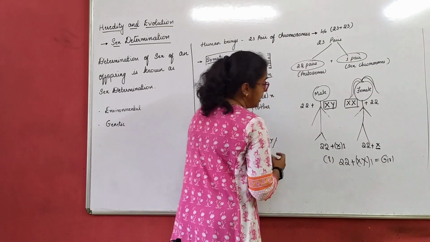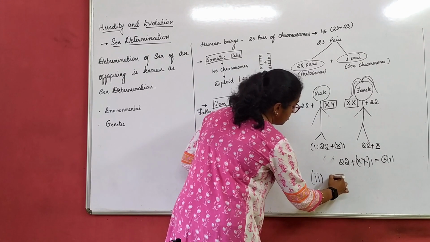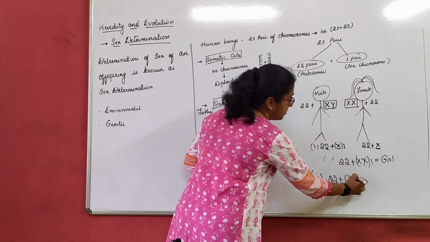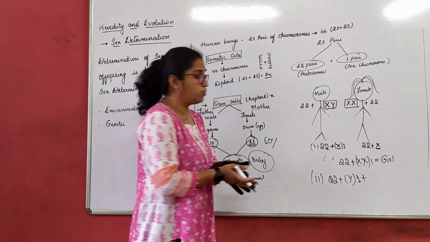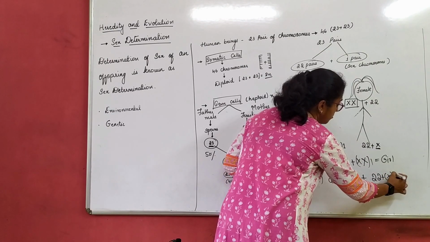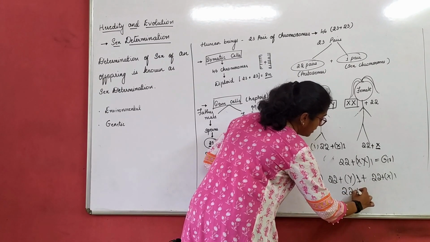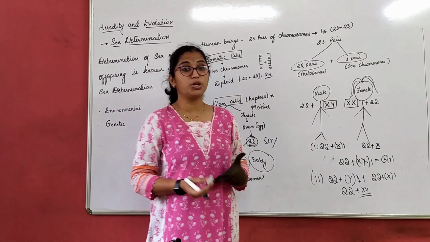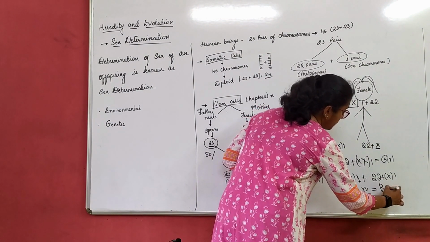Now in the second case, what can happen? So a male, that is father, will give 22 autosomes plus Y chromosome, that is 1. Now what does female have to do? Female has a matched pair of chromosomes only. So she will also donate 22 plus X only 1. That means what is the combination here now? The combination is 22 plus XY. Is it matched? No, it is a mismatched pair of chromosomes. So the child born is a boy.